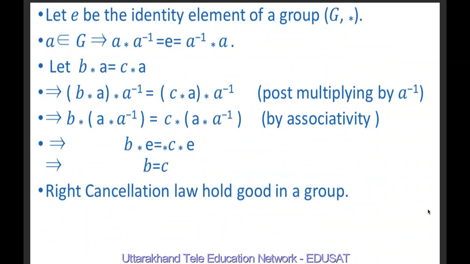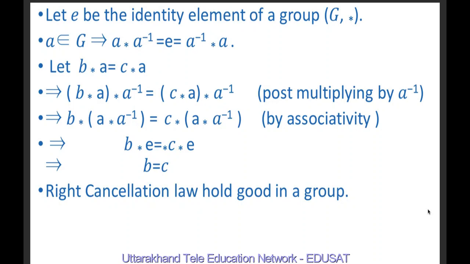Similarly, for the right cancellation law, let e be the identity element of a group G equipped with a binary operation star. We know that the inverse of each element of a group exists. Therefore, a belonging to G implies a star a inverse equal to e equal to a inverse star a. Let b star a be equal to c star a.